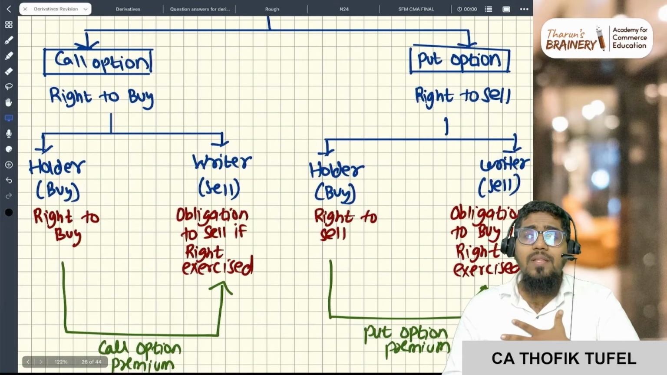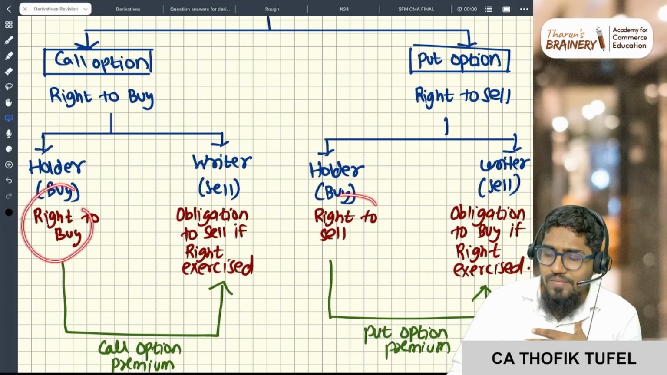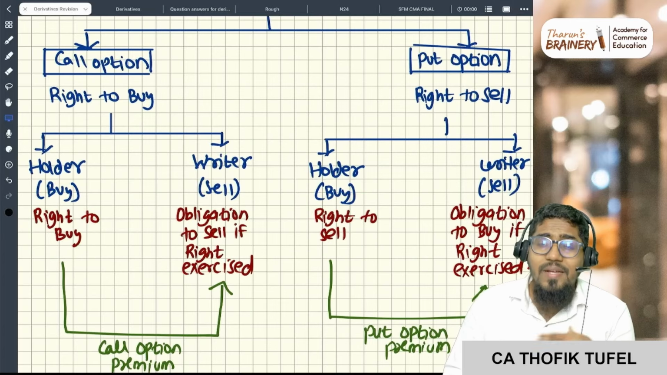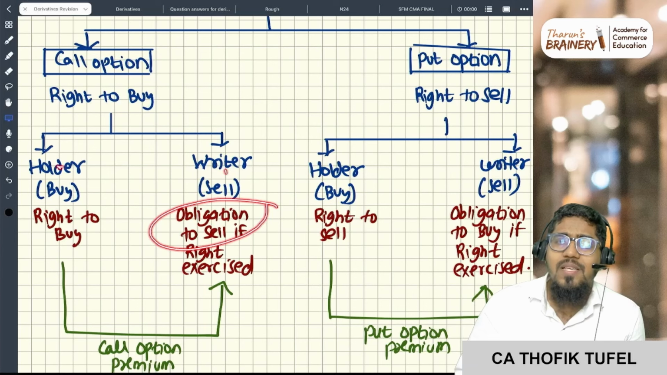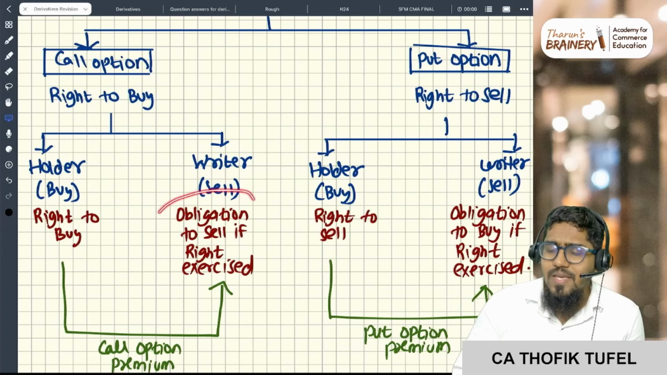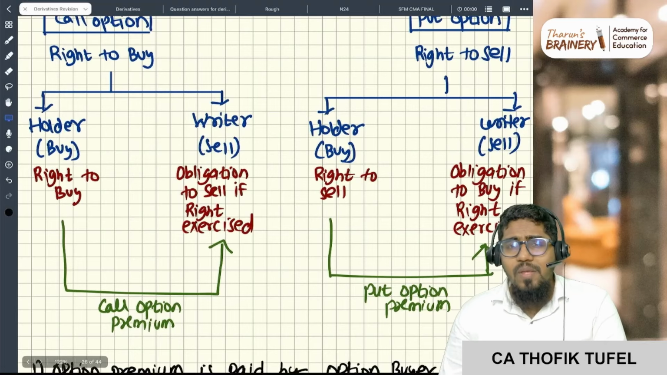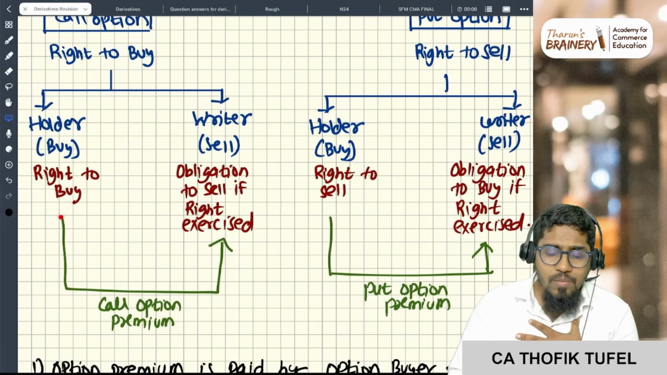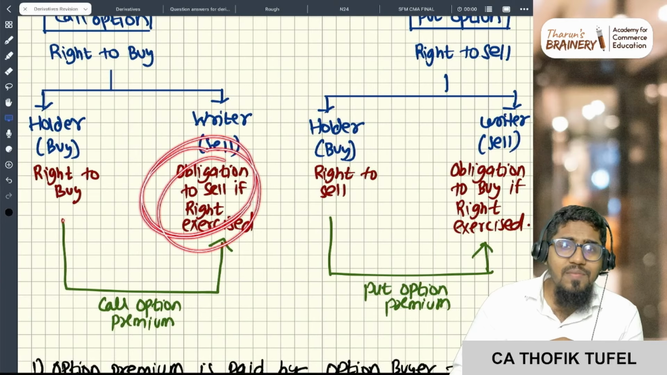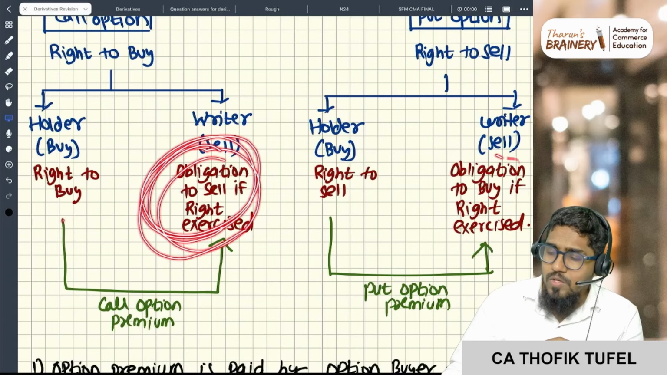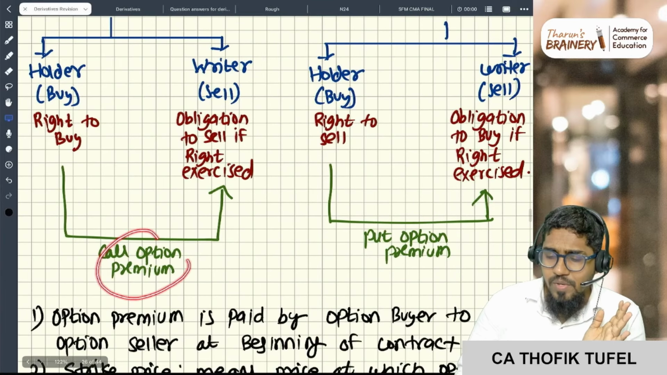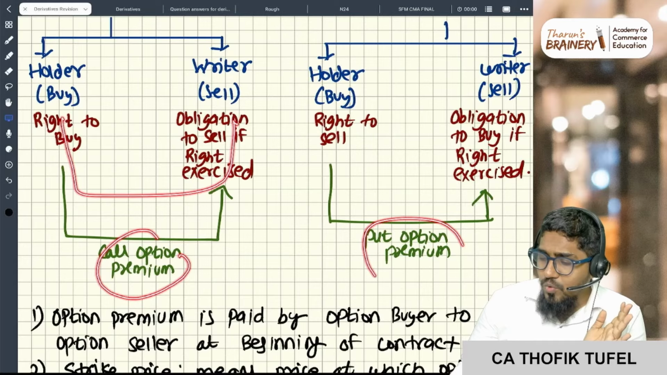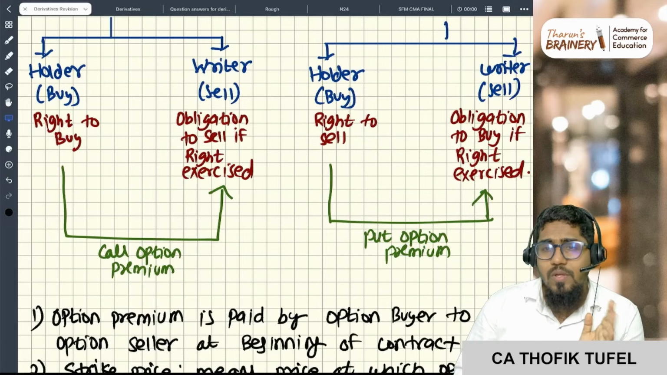A person who is holding the option has the right to buy or the right to sell, and the person who is writing or selling the option has the obligation to sell or buy if the holder exercises the right. One person has the right and one person has the obligation. Who will pay the premium to whom? The holder will pay the premium to the person who is giving the right, so the writer gets the premium. Always the writer gets the premium and the holder pays the premium. For the call option, the premium is paid from holder to writer, and for the put option too, the premium is paid from holder to writer.